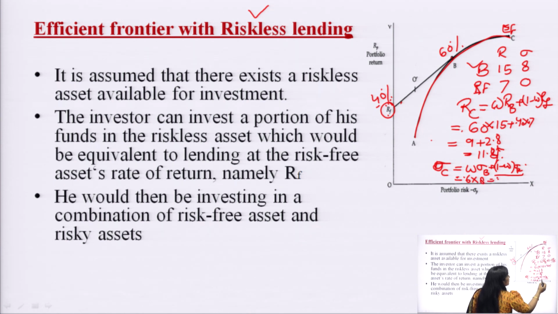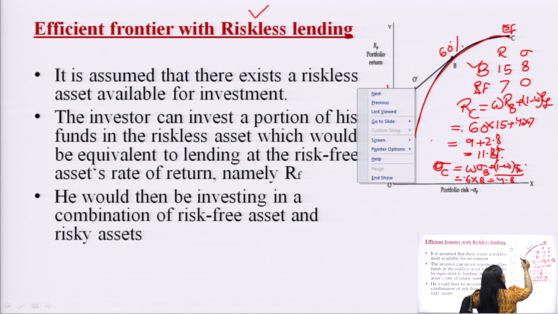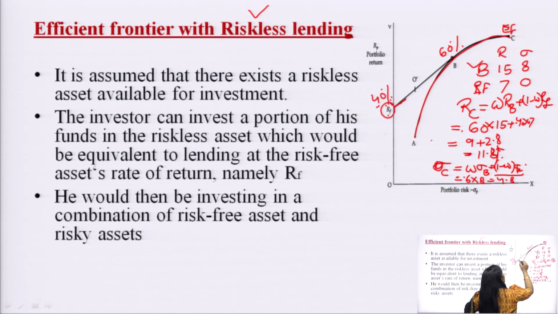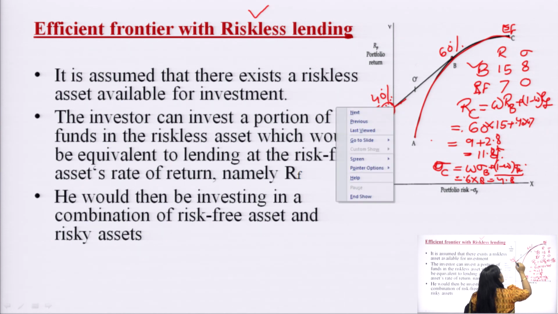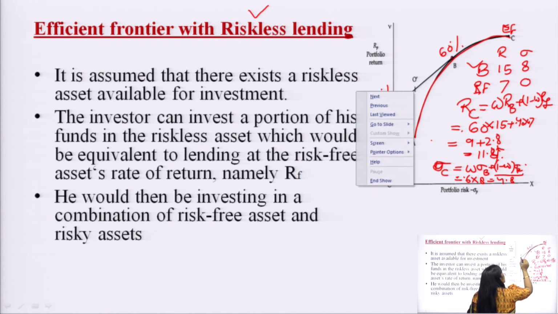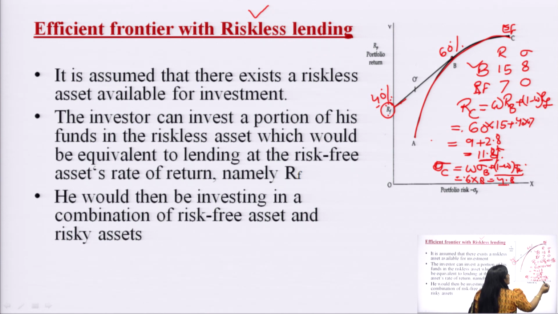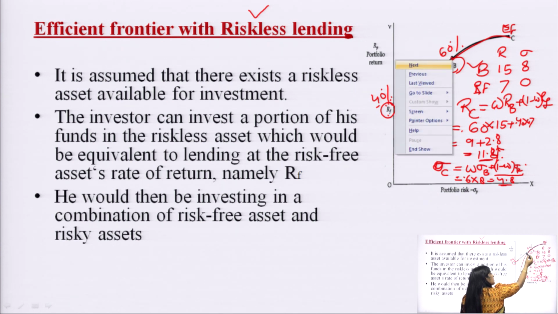So the riskiness would be 4.8. So what have we analyzed? We have analyzed when the investor has invested some of his money in a risk free security. If we denote that combination on this line, suppose it is denoted by O, O is the combined portfolio and it has risk and return lower than portfolio B.